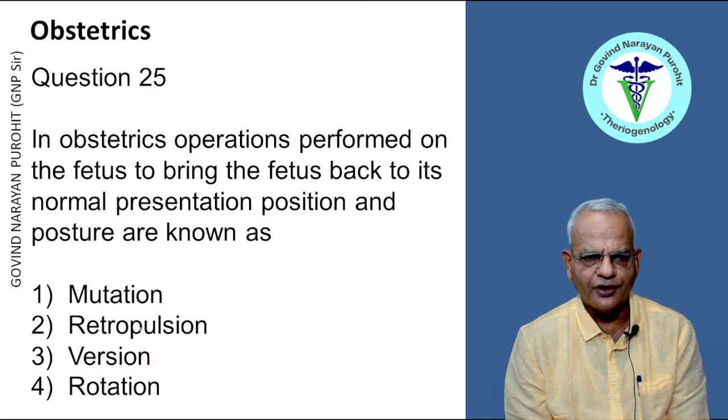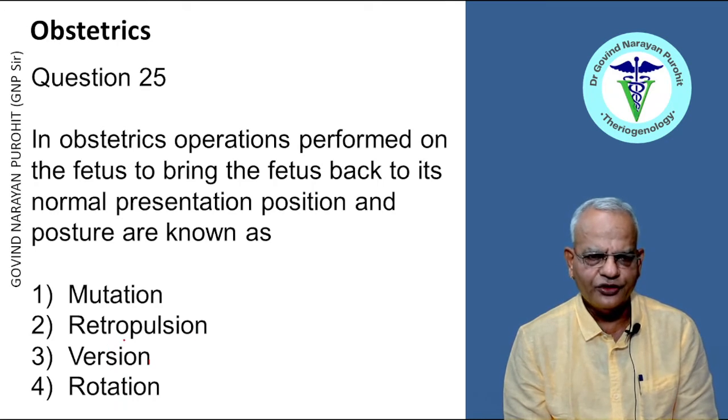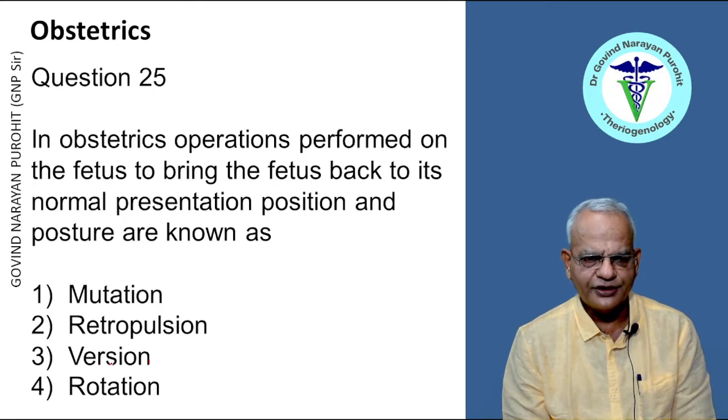And retropulsion is pushing the fetus back into the abdominal cavity. And mutation are all those operations performed to bring the fetus back to its normal presentation, position and posture. So mutation will include retropulsion, rotation, version, extension and adjustment of the extremities. So mutation is the right answer, right?